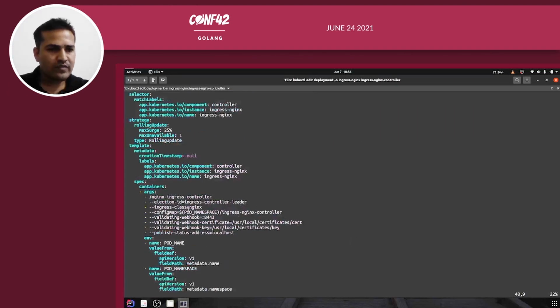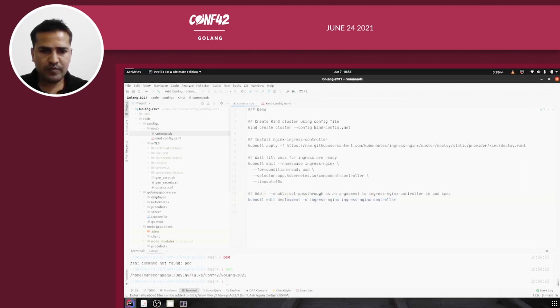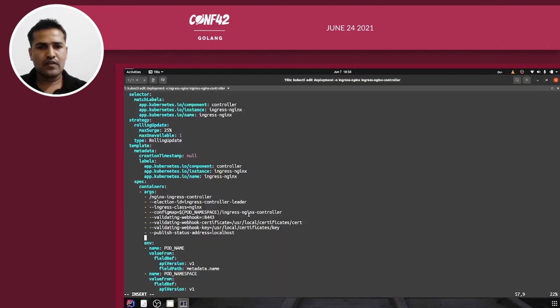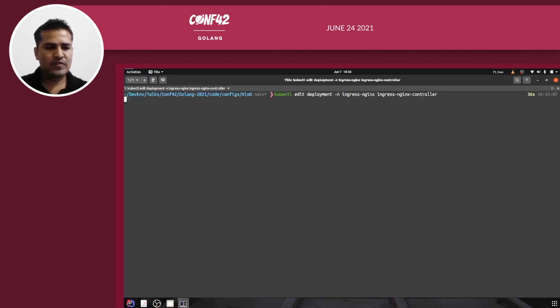Yeah, so here you can see in the spec part, containers, the container is nginx ingress controller, right? And I now need to add one more argument over here. So what I will do is I will just copy and paste this. And yeah, so I have added this now, and I will just exit from this file. Yeah, the deployment was edited.